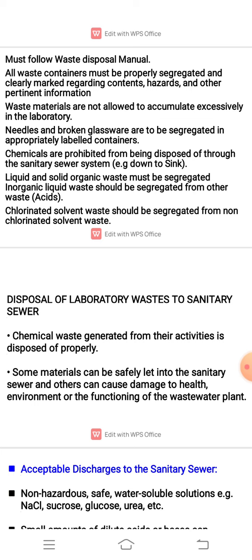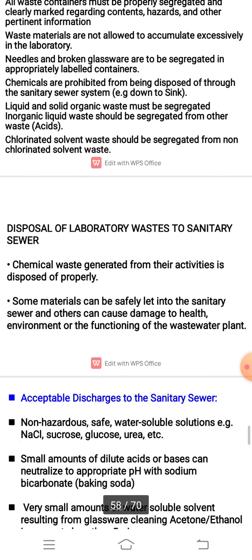Liquid and solid organic waste must be segregated. Inorganic liquid waste should be segregated from other waste material. Next, chlorinated solvent waste should be segregated from non-chlorinated solvent waste.